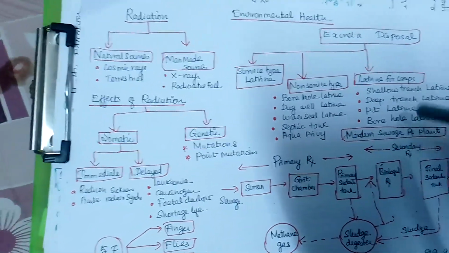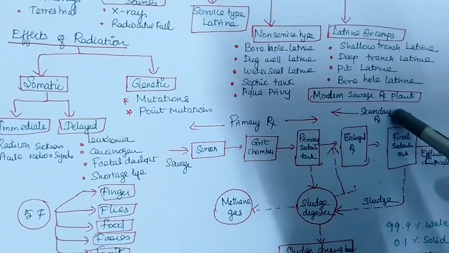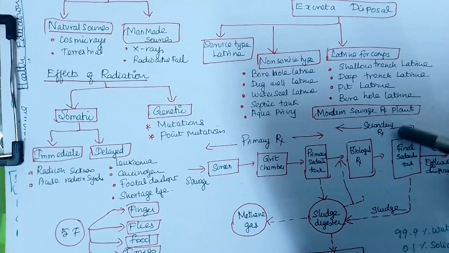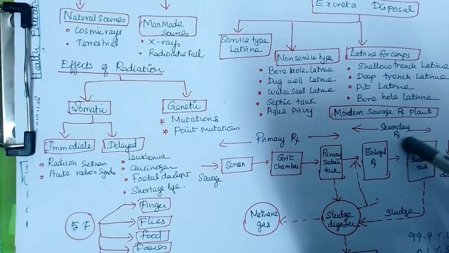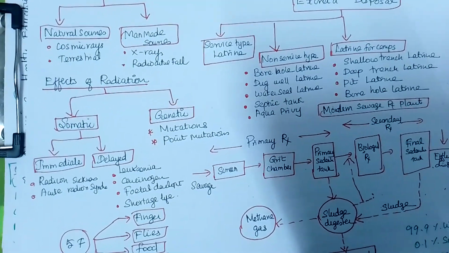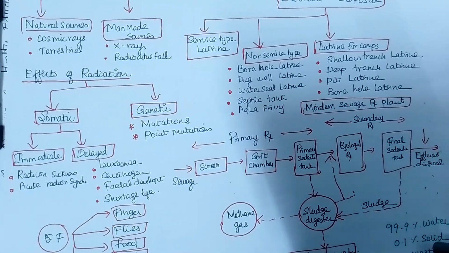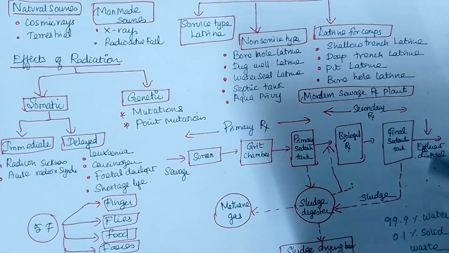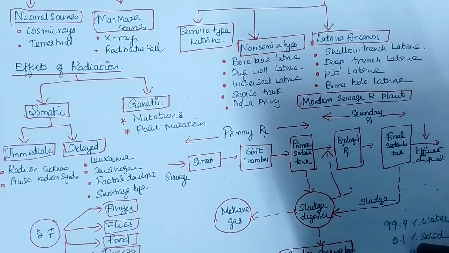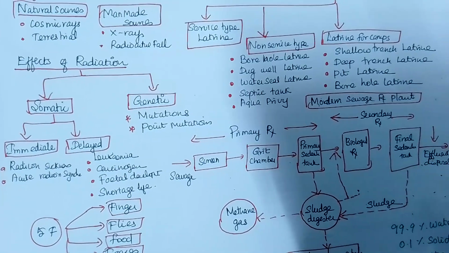Then next, you will come to sewage. What is called sewage? That is not excreta. Sewage means the waste water coming from industry, from the house, the bath you are taking, all this. 99.9% of sewage water is water. Only 1% is solid waste. What is this solid waste? All the drainage is fully water, but sometimes dead animals, or when some people have died, their pillows and other things have been thrown in the drainage. That is nearly 1%. Otherwise 99.9% of sewage is in the form of water.